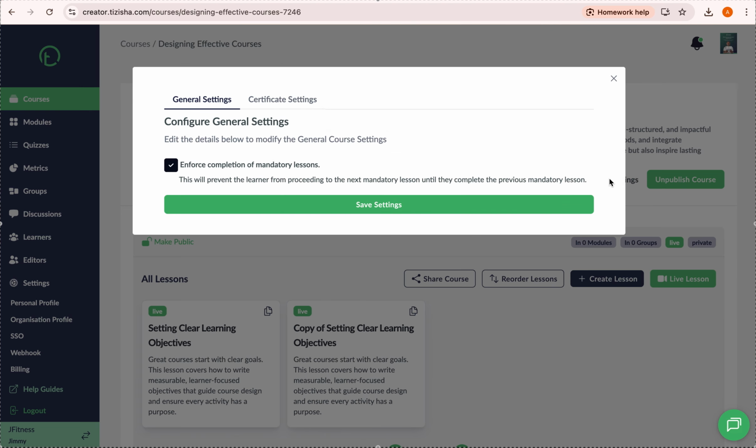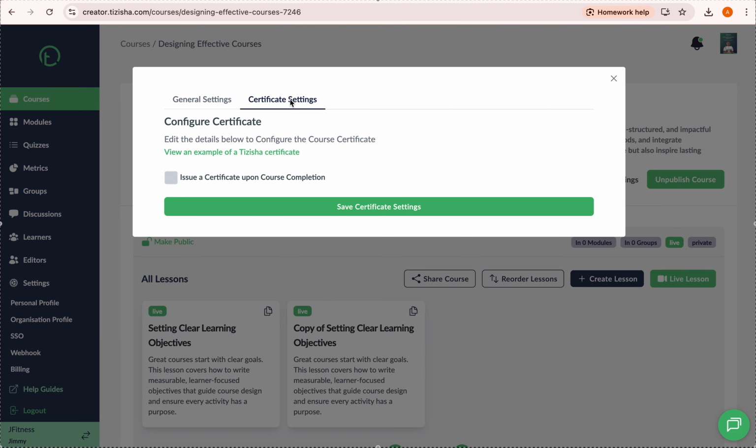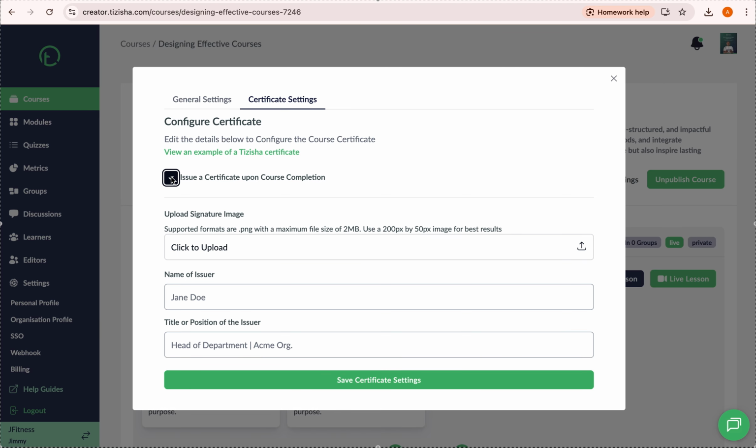Another thing, this is where you also configure your courses to offer certificates upon completion if you wish. So what you do is click on issue a certificate upon completion. I'll click on this checkbox, then I get these sections where I can fully customize how I want my certificate to look. You have control over the organization logo here. You have full control over the signature. The organization logo, you already updated that when setting up the account. So this is the signature.